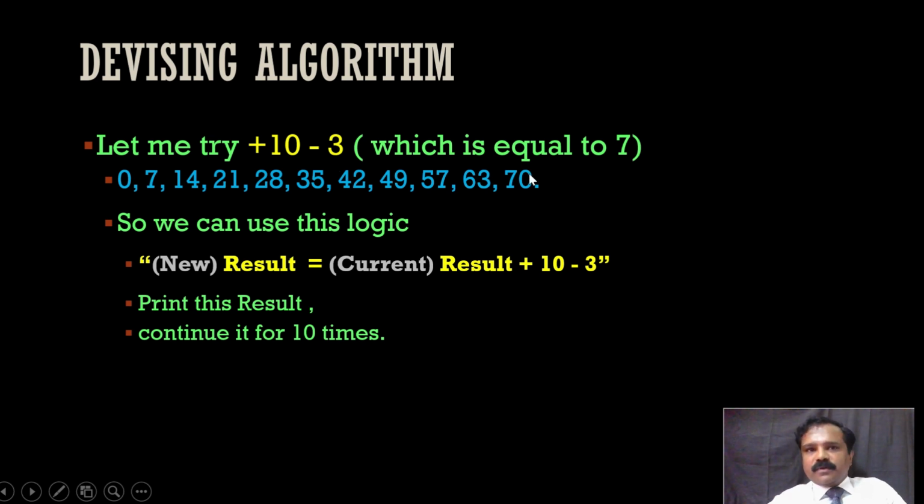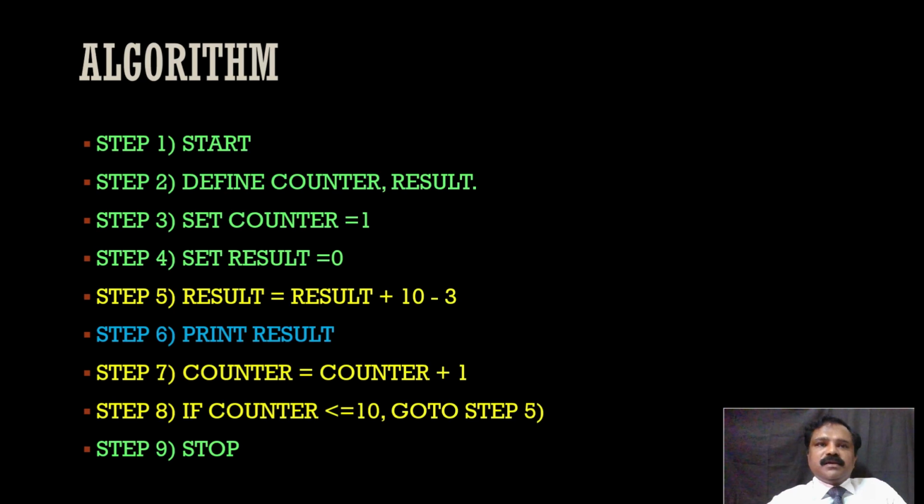We will solve the problem by combining this logic and making it into these steps. So this is the algorithm for solving the problem. Let us come to the algorithm now. What is an algorithm? You all know, right? Step by step instructions. So start, define two variables, counter and result. Because 10 times we need to go, to control that we have a counter. Then result, in all the steps we need to find the result and go on.